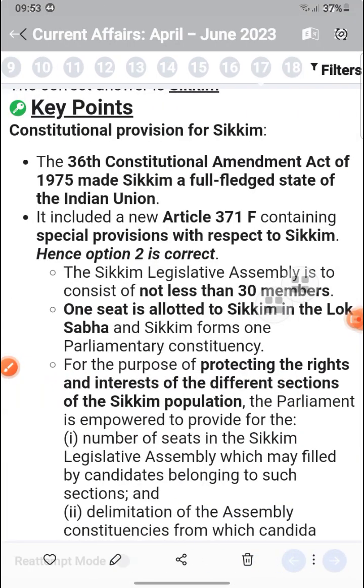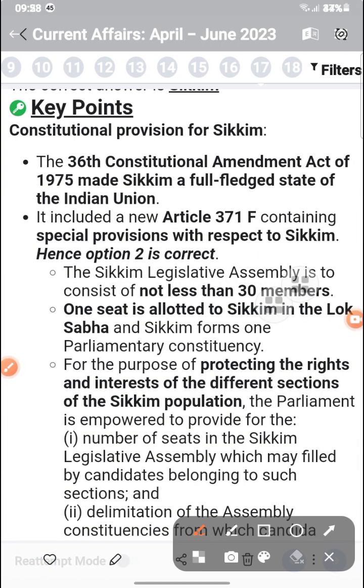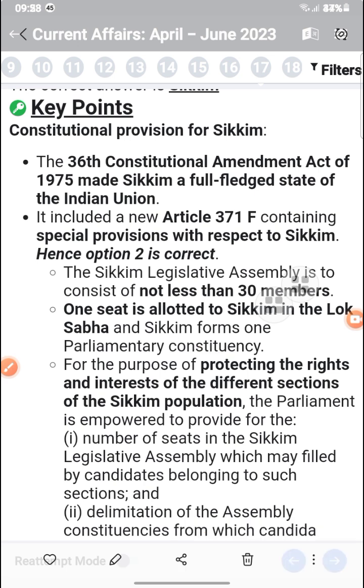Now, Article 371, that is for Sikkim. The 36th constitutional amendment, and that is for Sikkim. Not less than 30 members are there in the assembly.